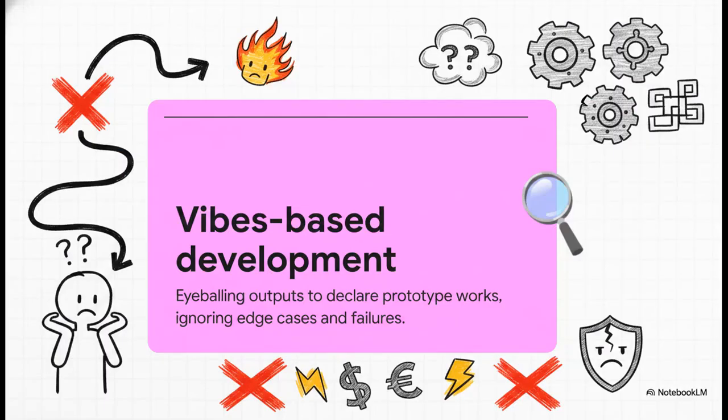This brings us to a trap so many fall into: vibes-based development. You know the drill. You eyeball a few outputs, declare the prototype works, and completely ignore edge cases. But relying on these good vibes forces you to restart from the very beginning when a multi-step process eventually hits an error. And when it inevitably breaks in production, you end up burning tokens, burning latency, and worst of all, burning user trust. We absolutely need predictable patterns, not good vibes.